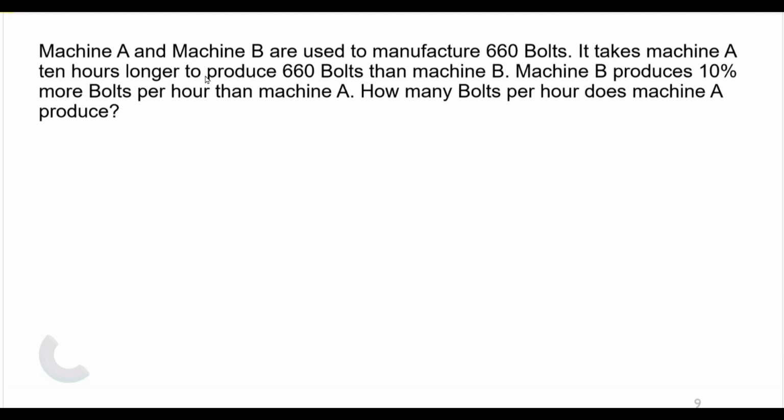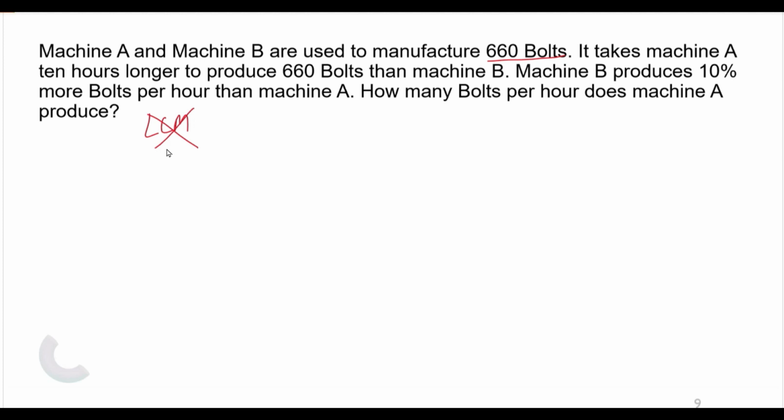Now, coming back to the question, it is given that A and B are used to manufacture this amount of bolts. The time taken by A is 10 hours longer than B. Here in this question we are not given the time taken by A and B, so we cannot apply the LCM approach, because in the LCM approach we should know the time taken by the individuals to do the work.